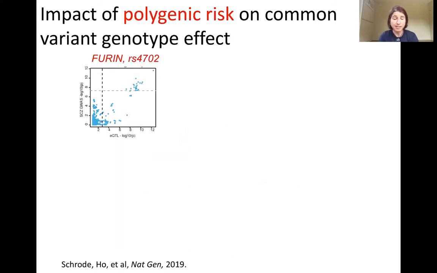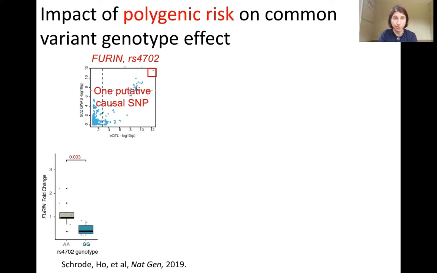Some of this work extends from previous work looking at a single risk SNP, FURIN rs4702, that was led by Nadine Shroud. At this locus, we think there's one putative causal SNP, as the same SNP is the most significant SNP in the GWAS, as well as the brain eQTL analysis for FURIN expression.